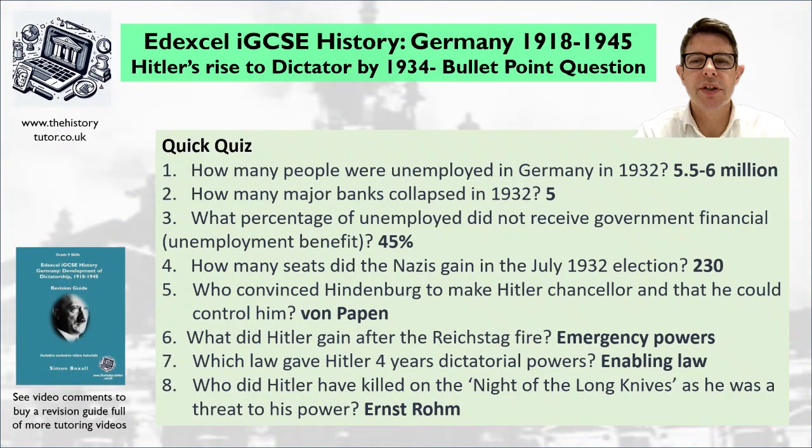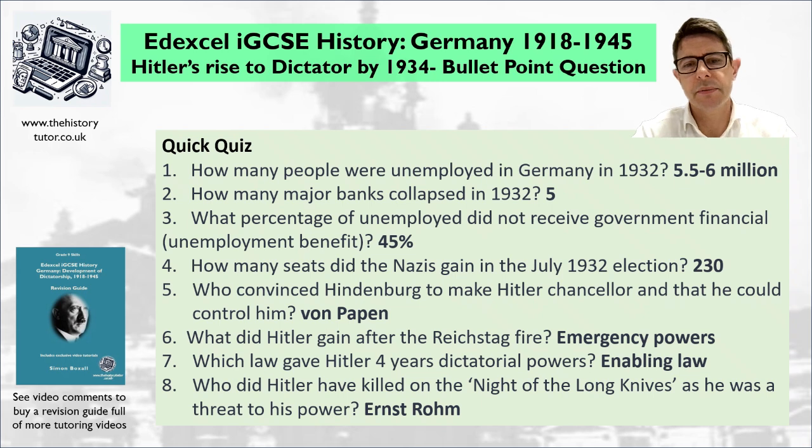So how many people were unemployed in Germany in 1932? So if you can remember somewhere between 5 to 6 million, that's fantastic. So that would be a good fact to remember. And obviously all those people are going to be relatively unhappy they haven't got a job. So they are the people who start to turn to the communists and the Nazis, turning away from the democratic parties and creating this polarized idea in Germany within politics that people have gone to the extremes, the poles, the communists on the left side, the Nazis on the right side.